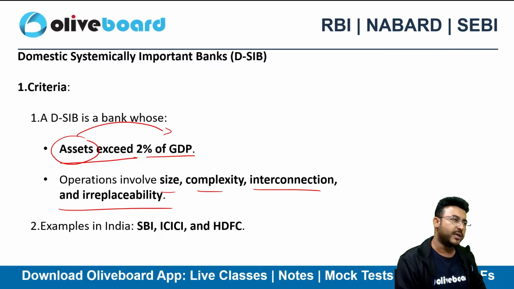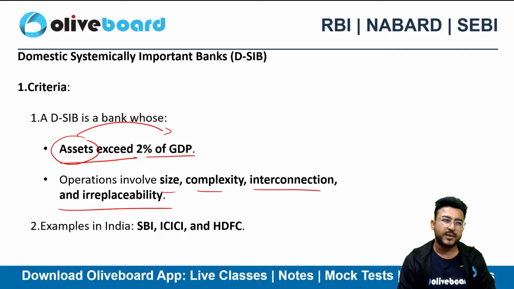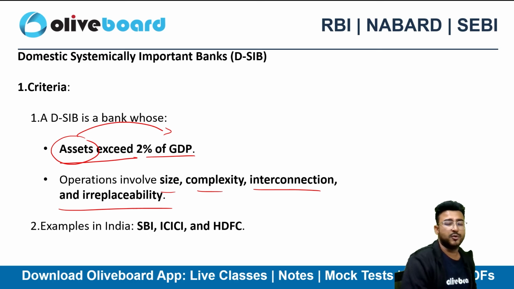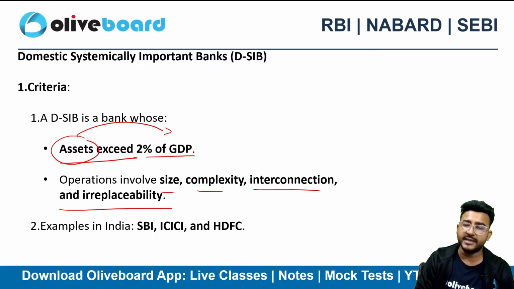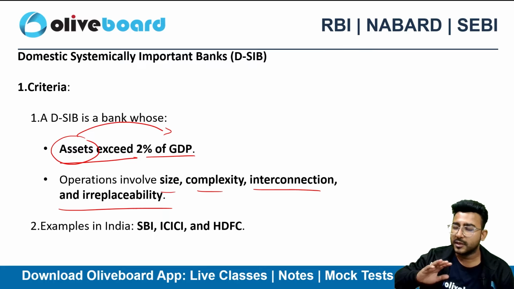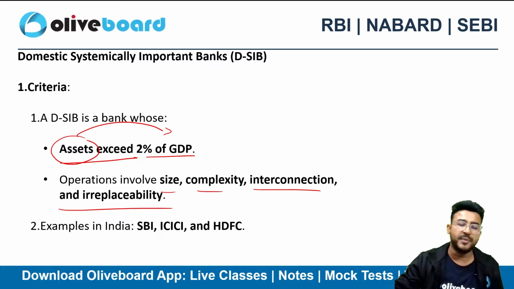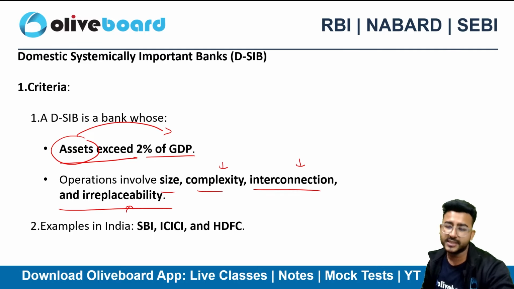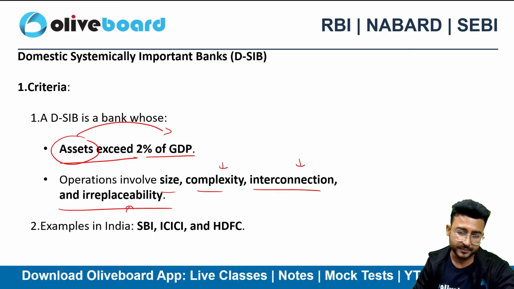But when I talk about Yes Bank, IndusInd Bank, PNB Bank or any other bank, we can replace them. It will take a structural shift to replace HDFC, SBI and ICICI, because they have huge size, huge operations involving complexity and interconnectedness, and they are actually irreplaceable. That's why we say they're too big to fail, right?